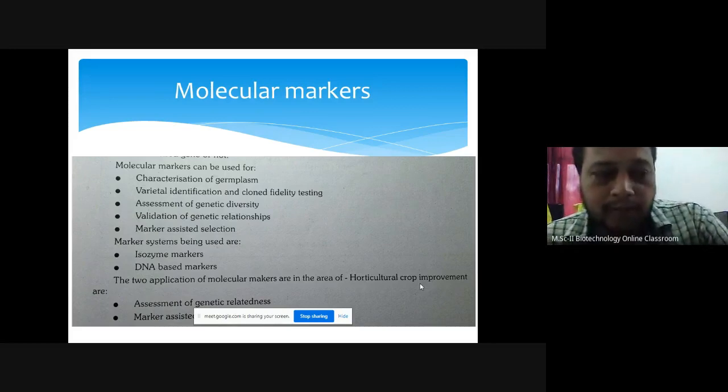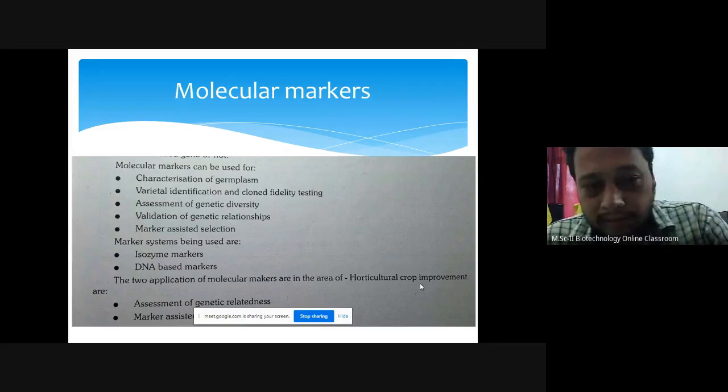And if these variations are negative, means for example you are doing tissue culture for banana, and the productivity of the tissue culture raised plants is very less. For example, the size of this banana is very less as compared to mother plant. ते प्लांट्स काय कामाचे आहेत का? नाही. त्यामध्ये व्हेरिएशन झालं. सो दिस क्लोनिंग फिडिलिटी टेस्टिंग कसे करणार?